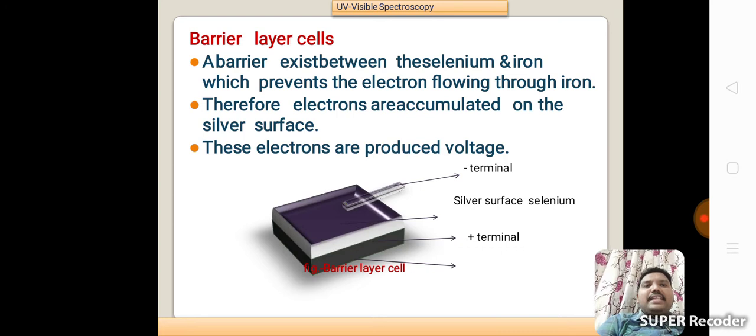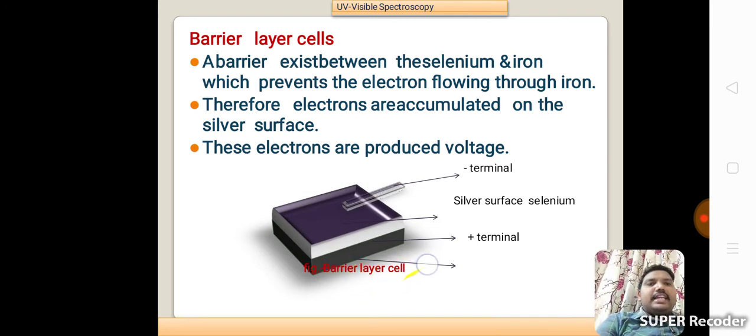Barrier layer cell. A barrier exists between the selenium and iron, which prevents the electrons from flowing through iron. Therefore, electrons are accumulated on the silver surface. These electrons produce voltage. This is the barrier layer cell.